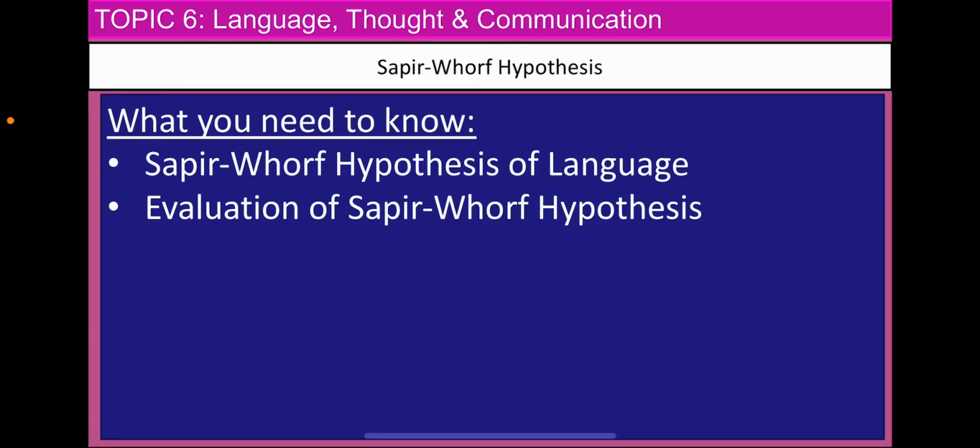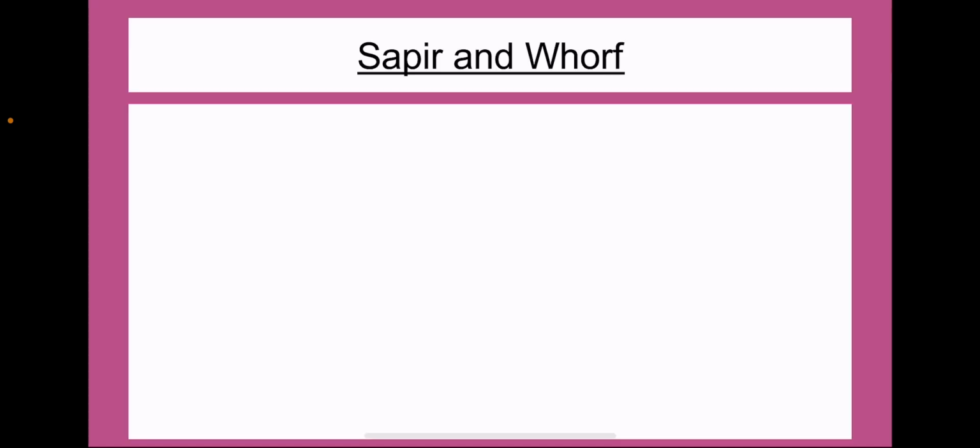Hey guys, welcome to this video where we're going to run through the revision that you need for the Sapir-Whorf hypothesis, which is the opposite theory to Piaget's theory of thought comes before language. And we're going to run through everything you need to know for the knowledge and the evaluation of this theory for the language section.